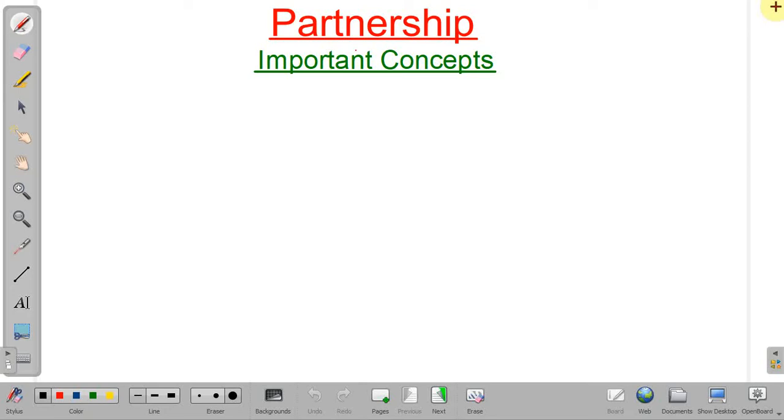In this lecture, we will discuss some important concepts of partnership. So we will discuss what is partnership, what are the types of partnership, how the profit is shared between partners. Okay, and we will also solve some problems based on our discussion. So one by one we will see.